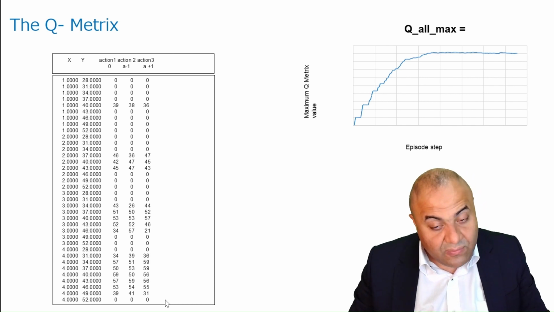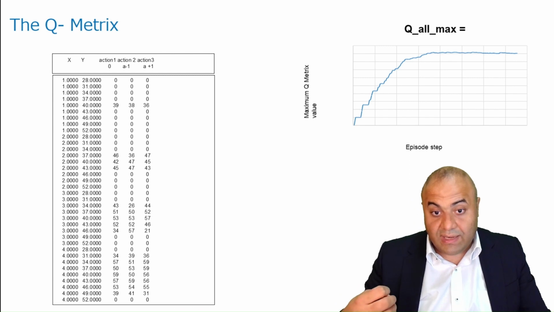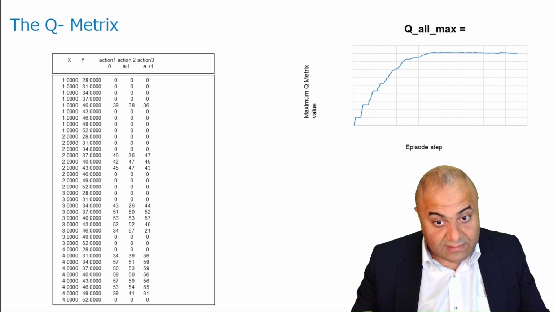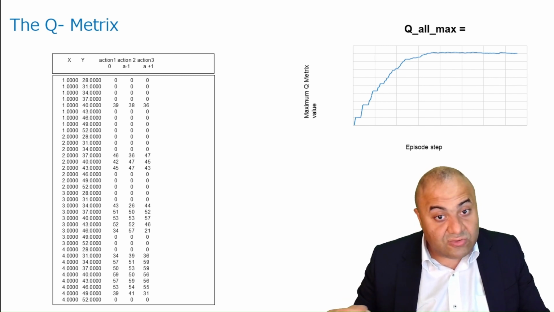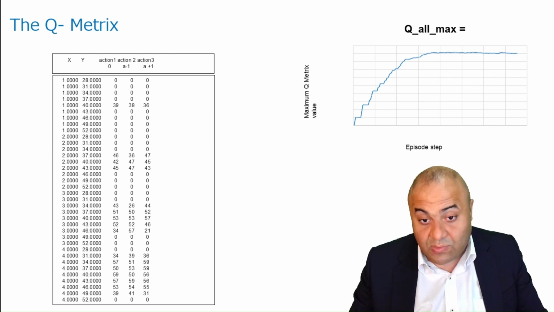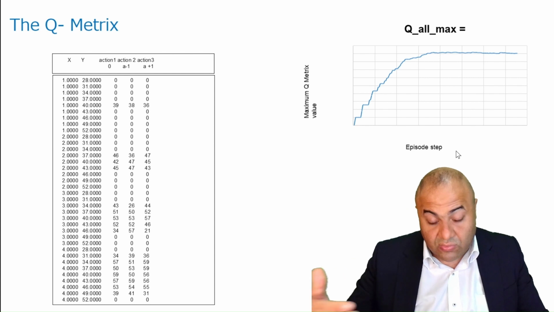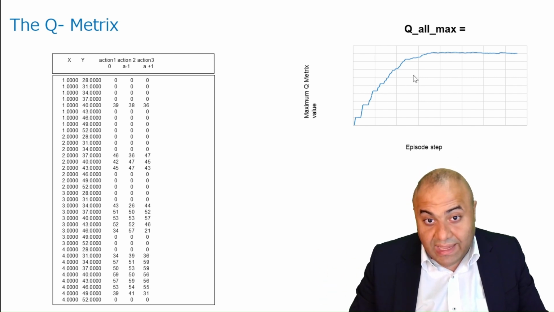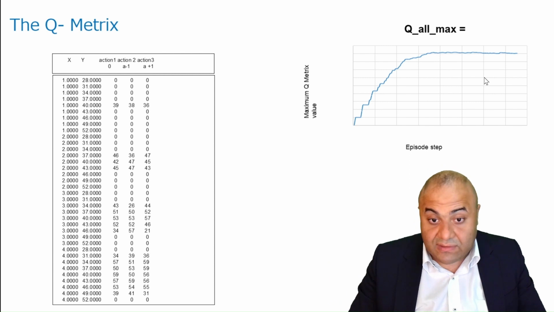And one thing we have to understand is that as we update this matrix, we will monitor the maximum Q value of this matrix, and we need to monitor how it develops. What we will see is, as we keep increasing these episodes, as we go through these training episodes, which is playing the game over and over again, the maximum Q value will converge.